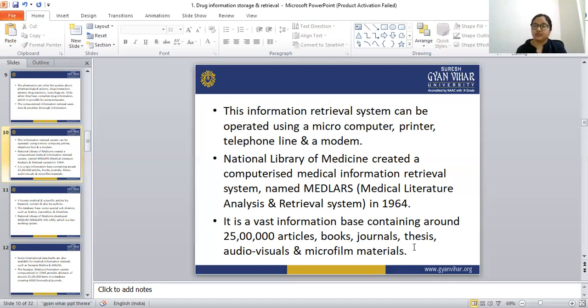If you want to search any journal, we just have to type that journal in MEDLARS, and we will get it from the computer.